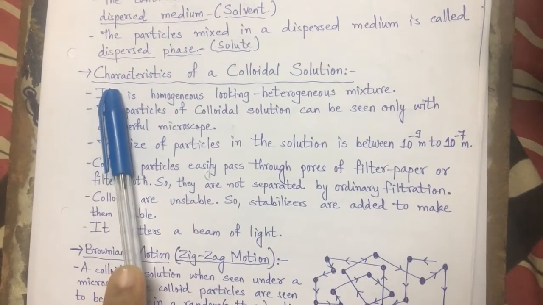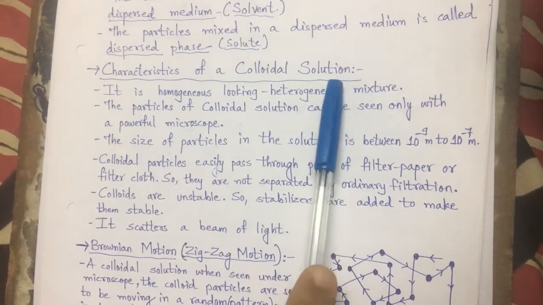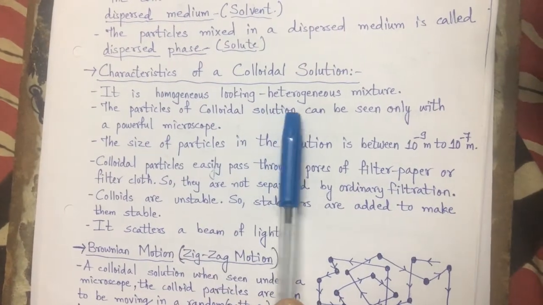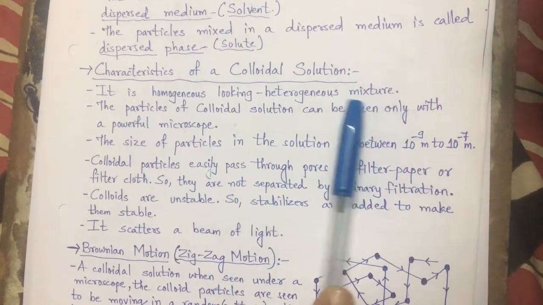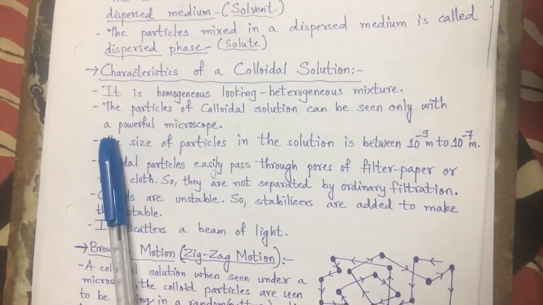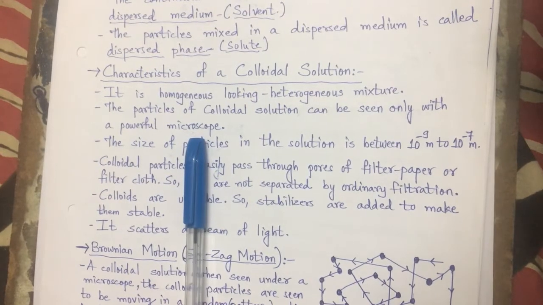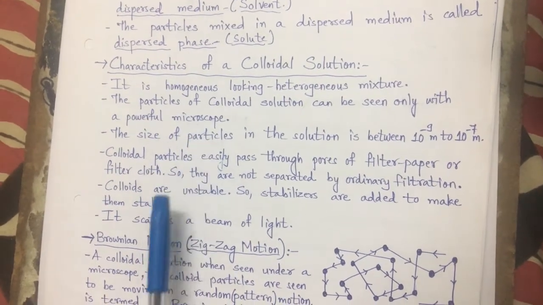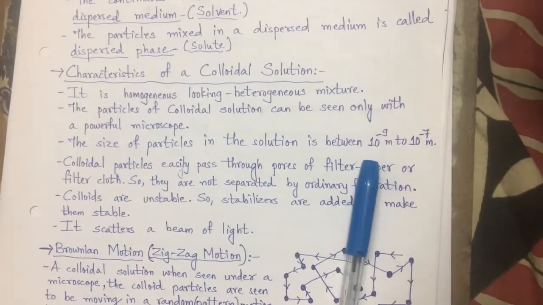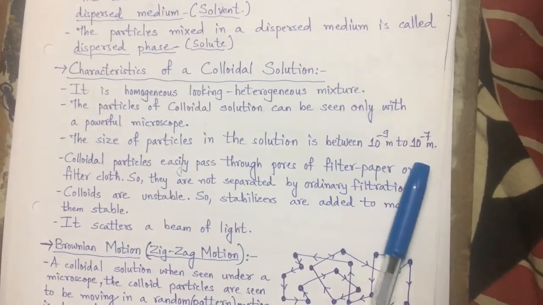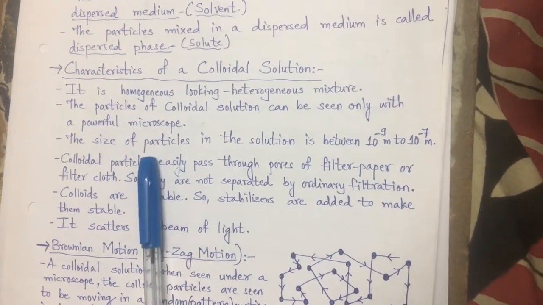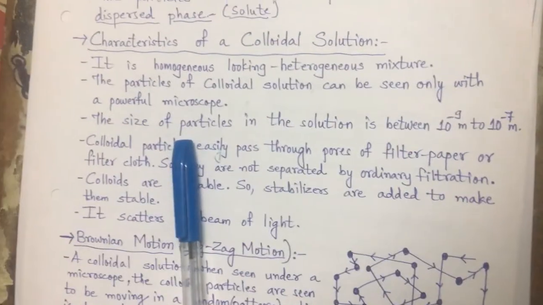Now, characteristics of colloidal solution. First characteristic, it is a homogeneous looking heterogeneous mixture. The particles of colloidal solution can be seen only with a powerful microscope. Why? Because the size of the particles in the solution is between 10 raised to minus 9 meter to 10 raised to minus 7 meter. It's not like the suspension particles we can see with our naked eyes.